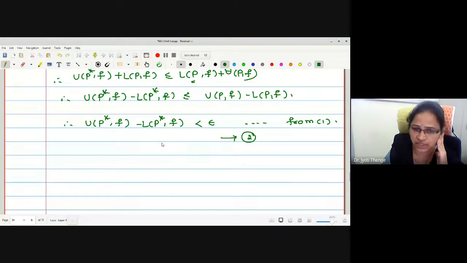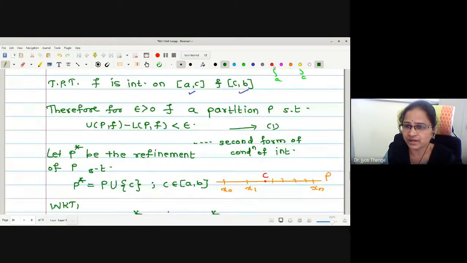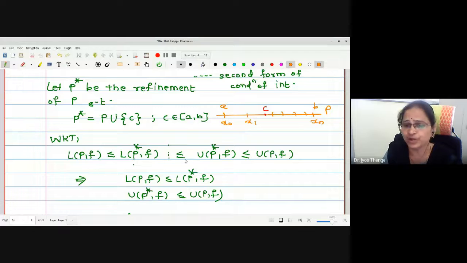The function is integrable on closed interval AB again, but with an addition of a point C in the original partition. Now whatever point we have added extra, now this is A and this is B, C is the point we have added extra in the original partition. Therefore, we will make two different partitions of this interval AB with the help of this C.